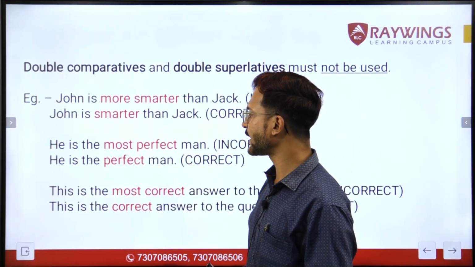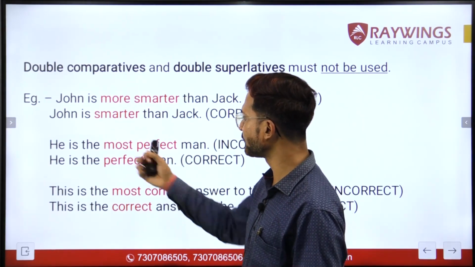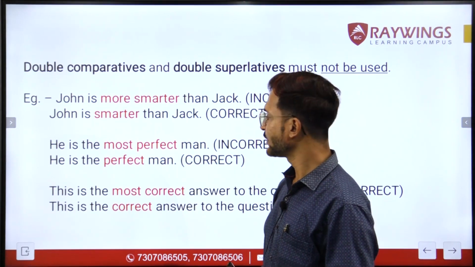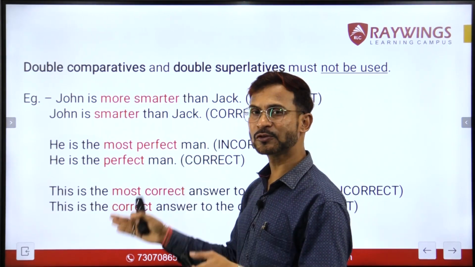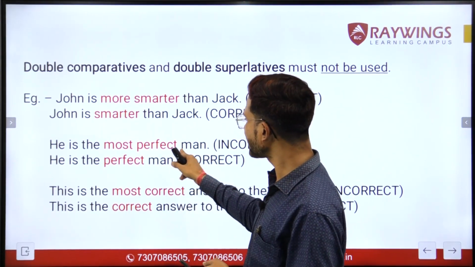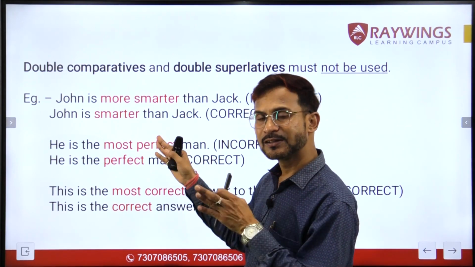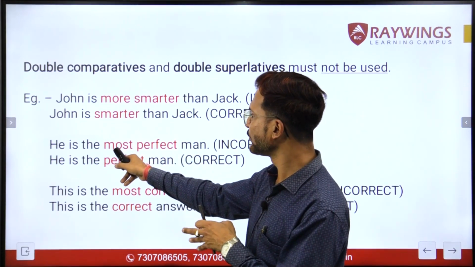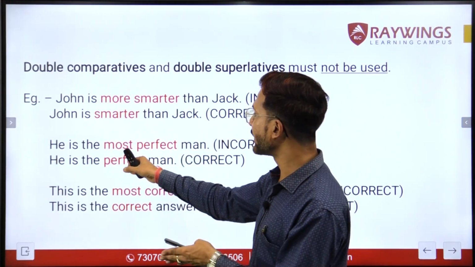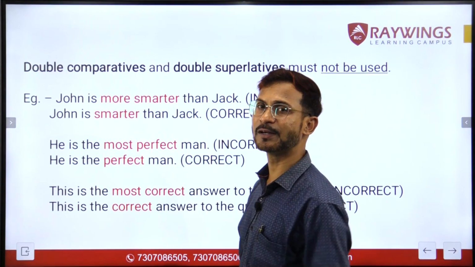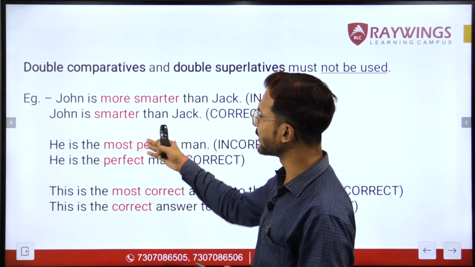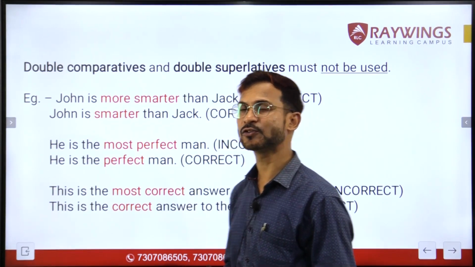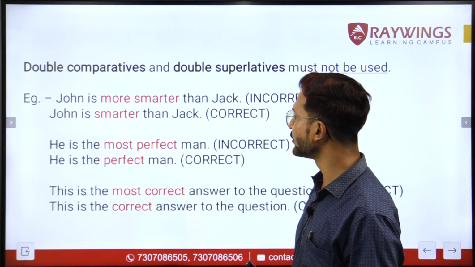Let us have a look at the next example. The next example says he is the most perfect man. Now, perfect is already the superlative degree. We cannot actually use most before it. Otherwise, this makes it a double superlative. That is why this sentence is incorrect. The correct form of the sentence should be he is the perfect man.